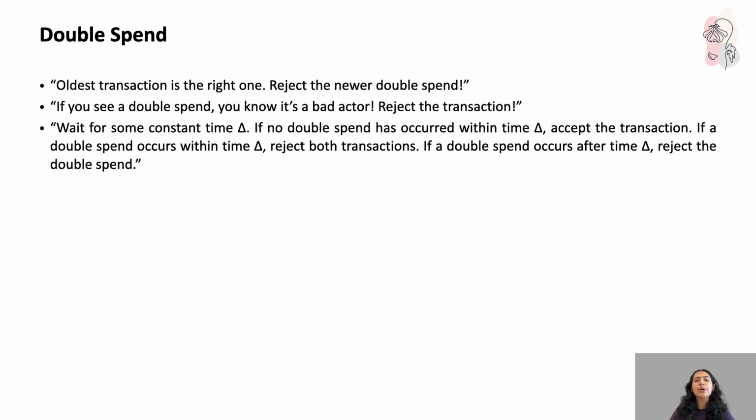And third, and very important, there's the idea of waiting for some confirmation time, say delta. If you wait for delta rounds and no double spend appears, then it's safe to accept the transaction. But if a double spend does show up within that window, both are rejected. And if a double spend shows up after the delta time, you just cancel out the second one and take in the first one because it has endured the time for the delta, right? So the waiting period is critical in practice.